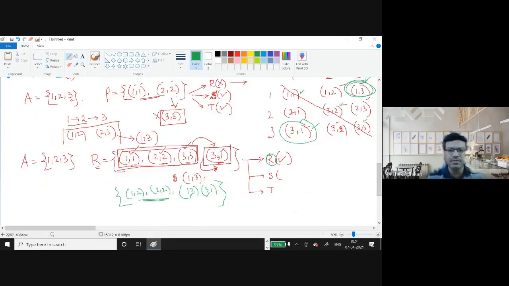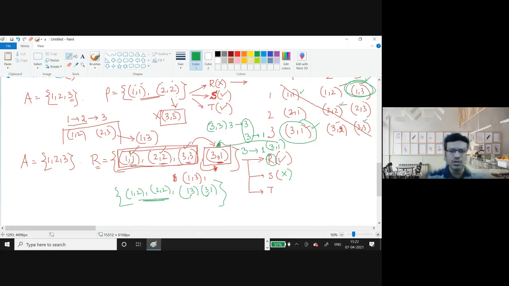Is this set transitive? Yes, sir. So it is transitive because nothing is present that ends with 1 and starts with 1. So this is fine, this is fine, this is fine. So this is 3, means 3 goes to 3, and here 3 goes to 1, right? If it is transitive, then the start and end must be there. So 3 goes to 1 must be there, that is nothing but 3 comma 1, which is also present. So this set is transitive.